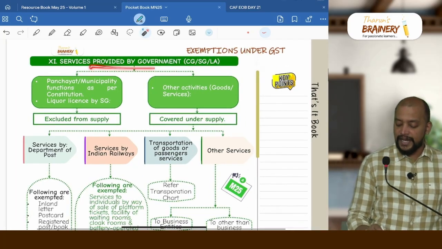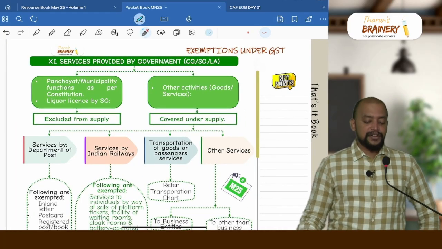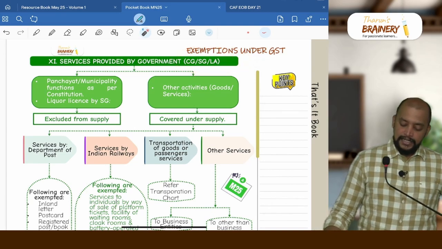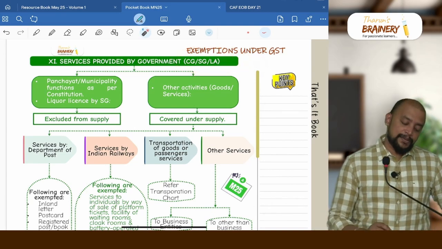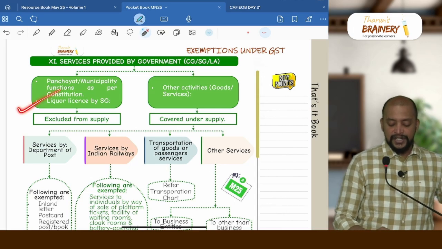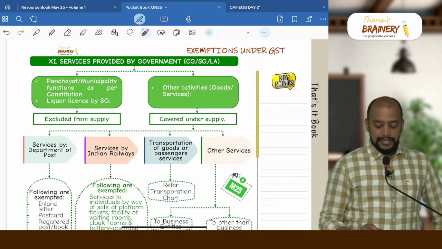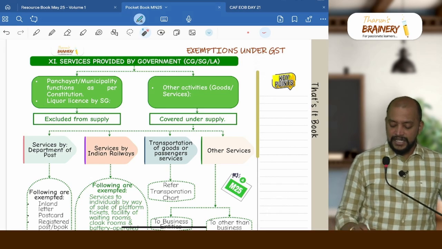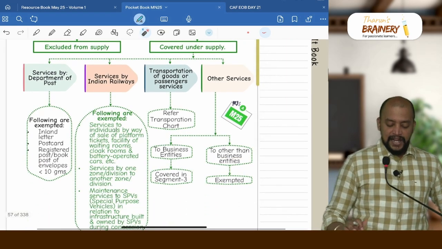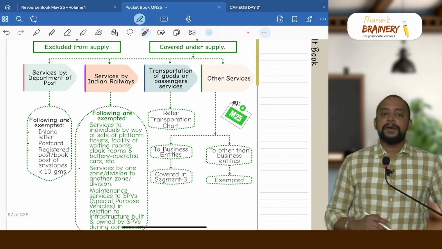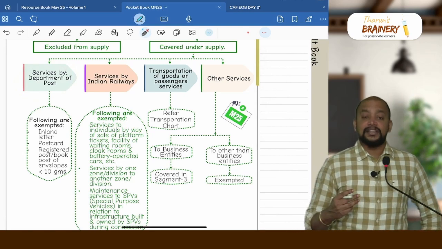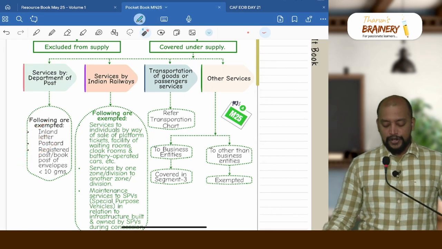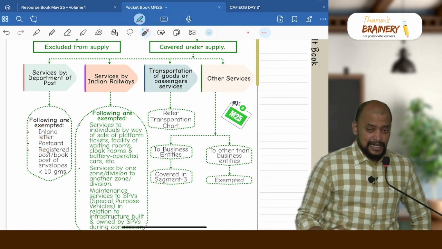Then services provided by government. Here we are referring to the central government, state government or local authority. There are 2 activities of government which are not a supply: panchayat or municipality functions under the Constitution, and liquor license. These are excluded from supply. All other activities of government, whether goods or services, are covered under supply. In that we have the Department of Post. For the Department of Post, only 3 activities are exempted: inland letter, postcard, or registered post or book post of envelopes less than 10 grams.